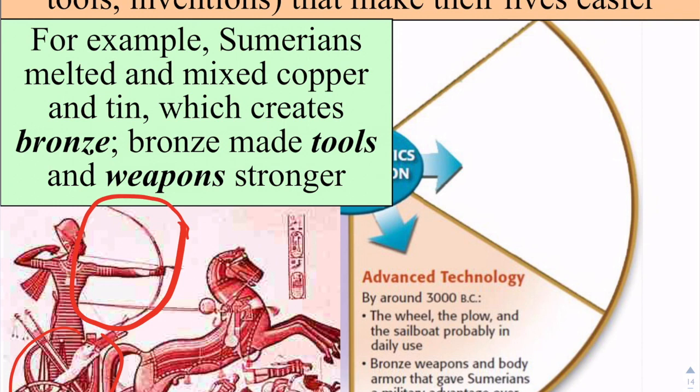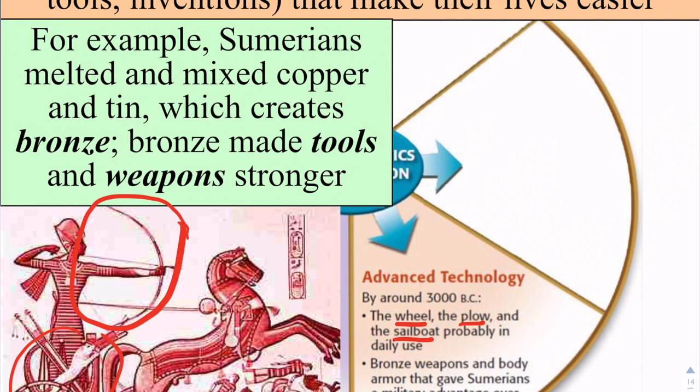Other notable inventions that come up in Mesopotamia are the wheel. I know it doesn't seem earth shaking or groundbreaking, but the wheel allows for faster trade and faster communication. The plow, which makes farming a lot easier. The sailboat, for us to begin to use the rivers for our own advantage in terms of trade and communication.